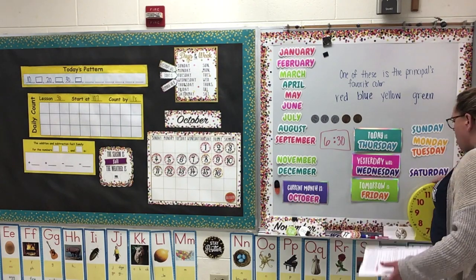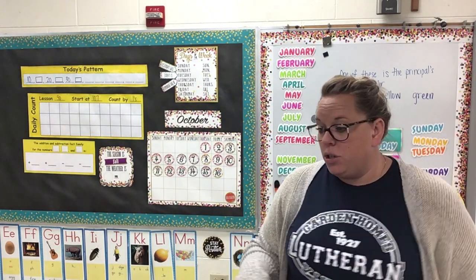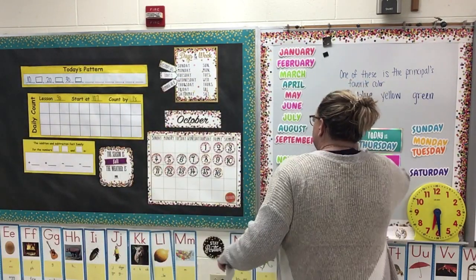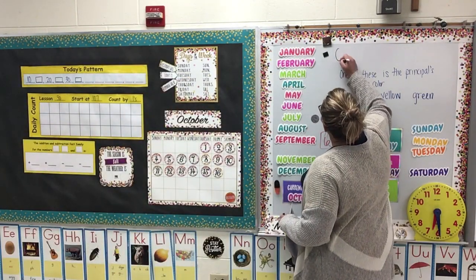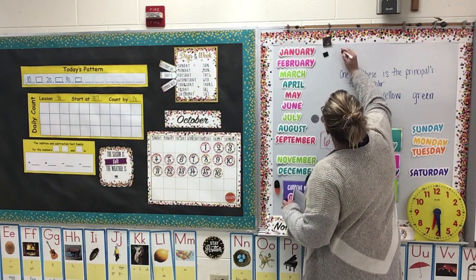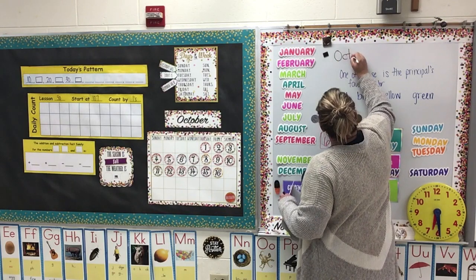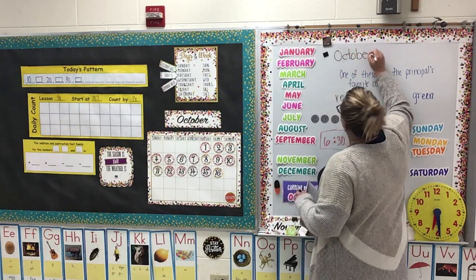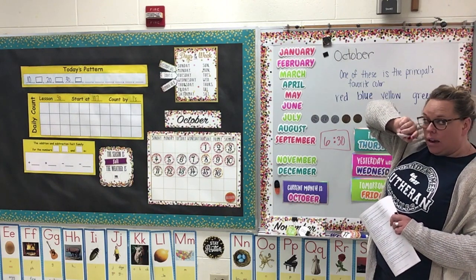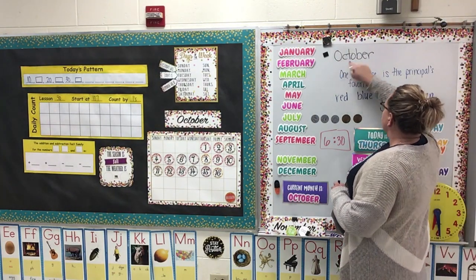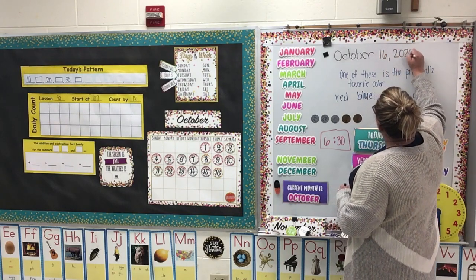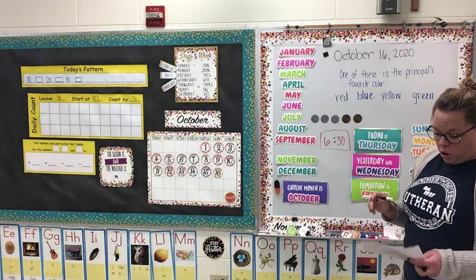Okay. One thing that I did forget to do is we do need to go ahead and write down our date. We said what it was today, but we didn't write it. Our month is October. And I'm sorry, I'm going to rewrite that for you. October, October. Remember, we have a capital O because it's the first letter in a month. So, October 16th, 2020. October 16th, 2020.